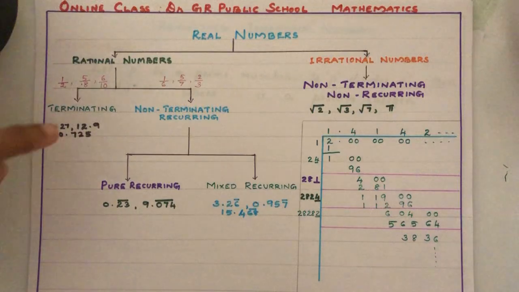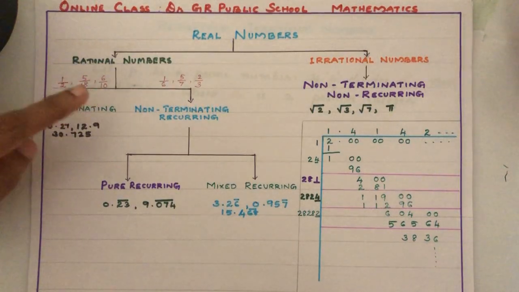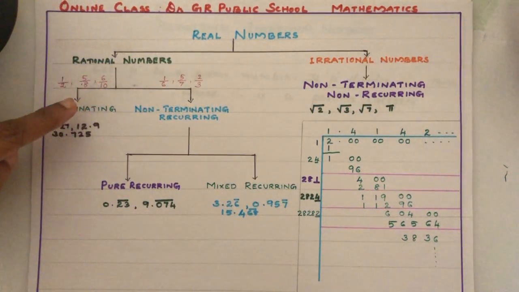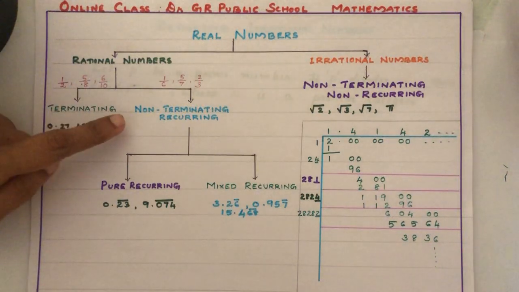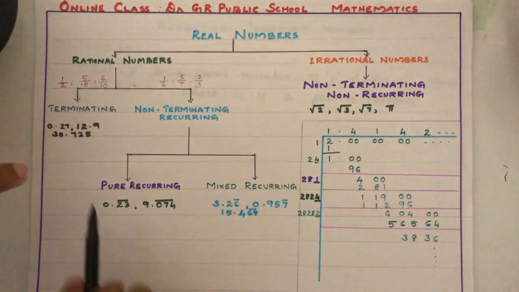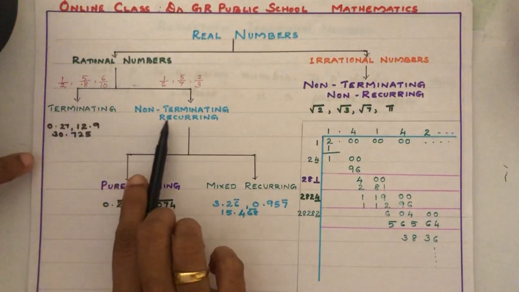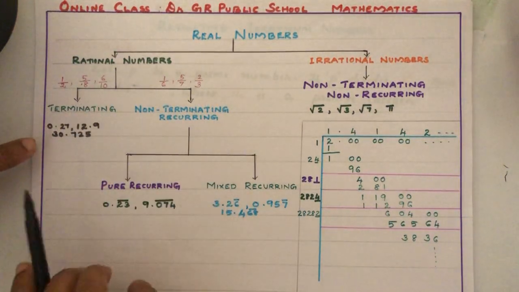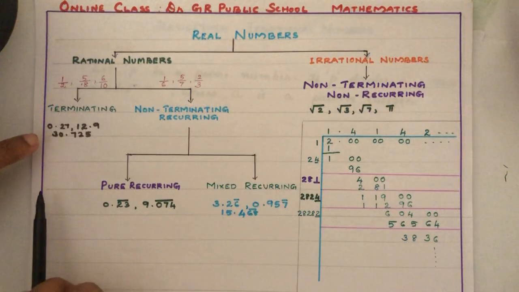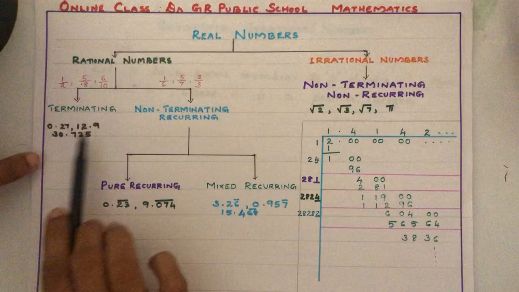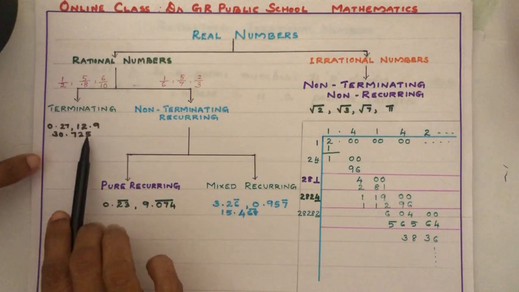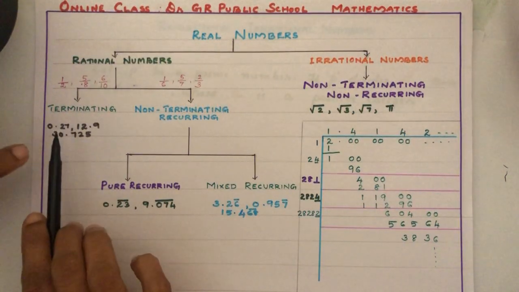So if the real number is a rational number, we can have two types of decimal forms: terminating and non-terminating recurring. That is all you studied in 9th standard. Terminating, for example 0.27, 12.9, 30.725. The decimal digits are ending.